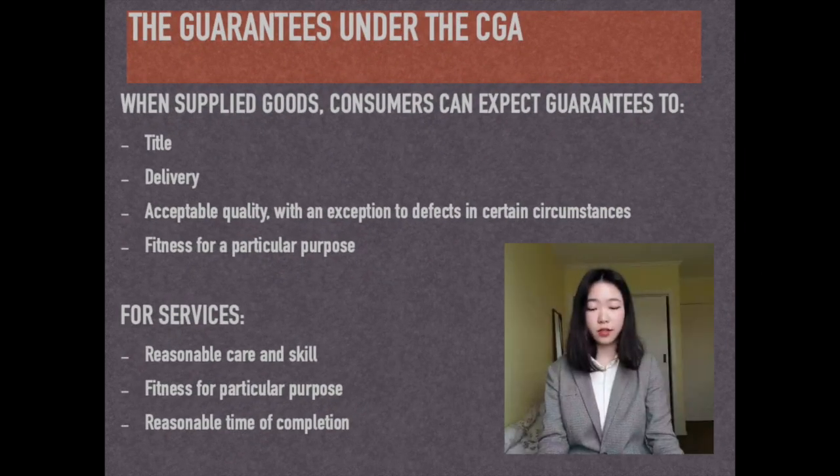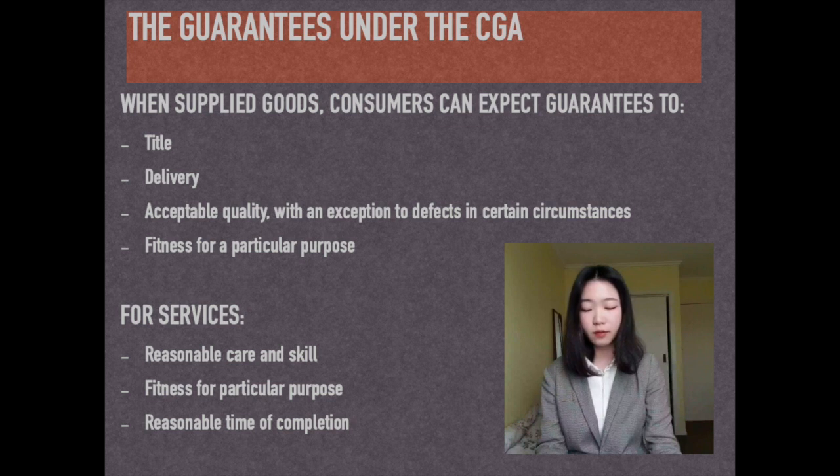So what guarantees are given to customers? When supplying goods to a consumer, there are guarantees of transfer of title, delivery within the agreed time period or within a reasonable time, and acceptable quality. What a reasonable consumer would deem acceptable includes being fit for all purposes, acceptable in appearance, free from minor defects, safe and durable. There are also guarantees of fitness for a particular purpose.